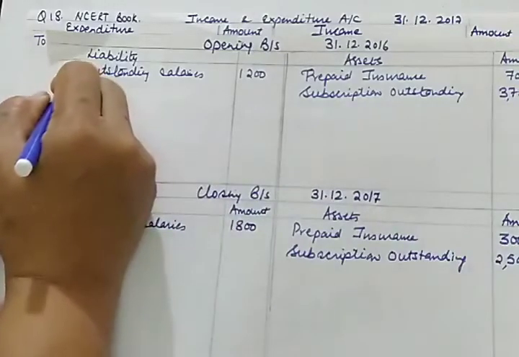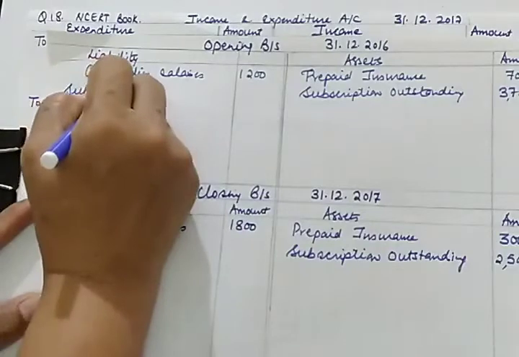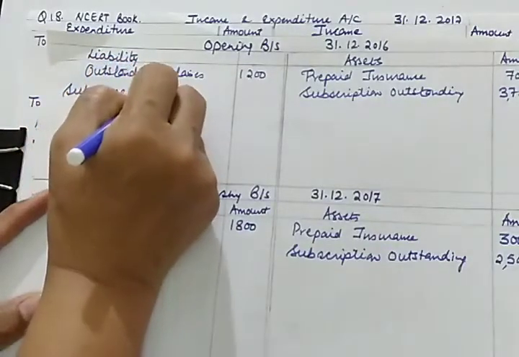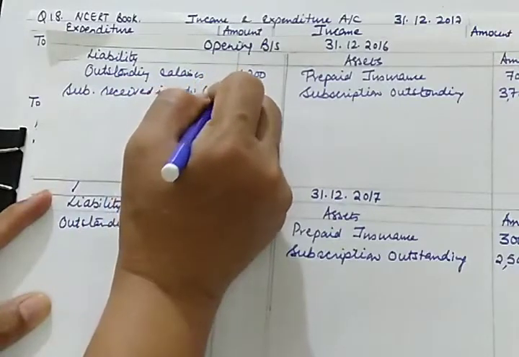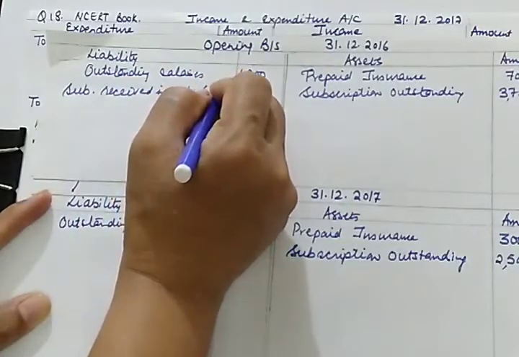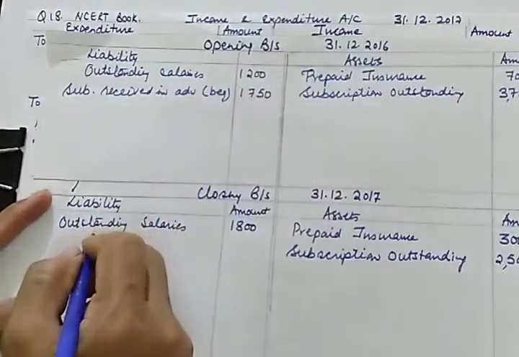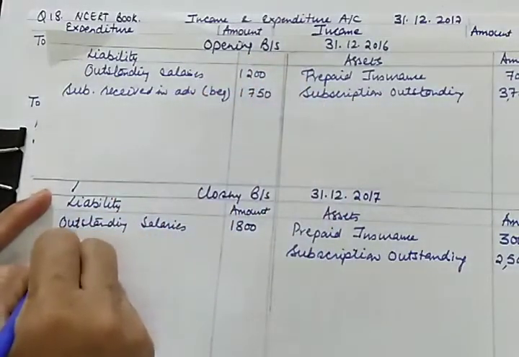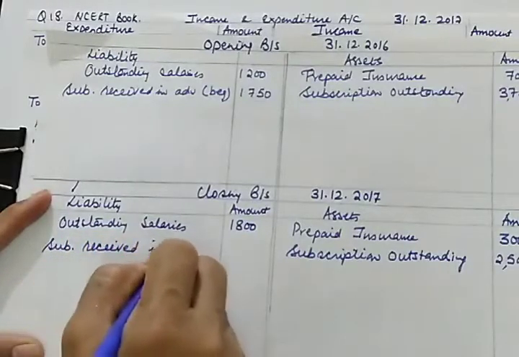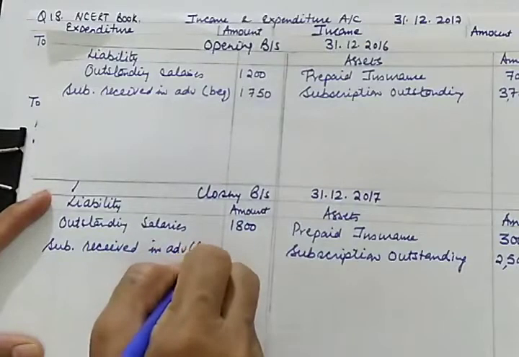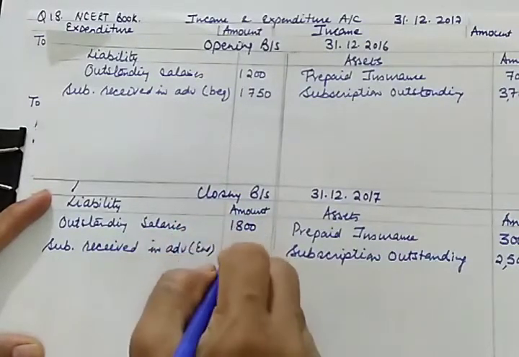Likewise, subscription received in advance in the beginning will be 1750, and at the end subscription received in advance will be 1000.